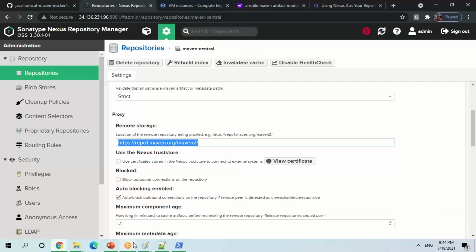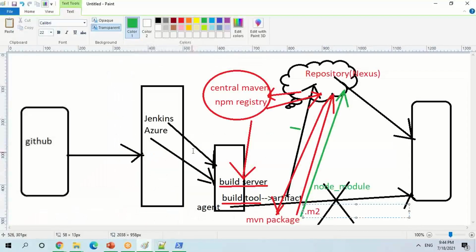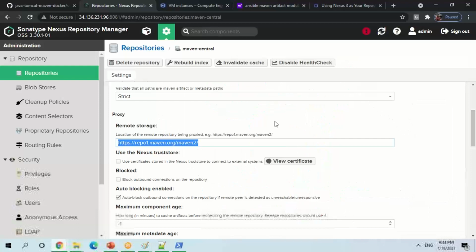Now another advantage, this is what I was talking about, right? All the setup which you have done is for one project. Next time if some other project is doing the build, the repository will not take the same time, and it is not going to go to the central repository for dependency management, rather it will be downloading from your Nexus repository. So this is something called an artifact management system where you can store your artifacts.